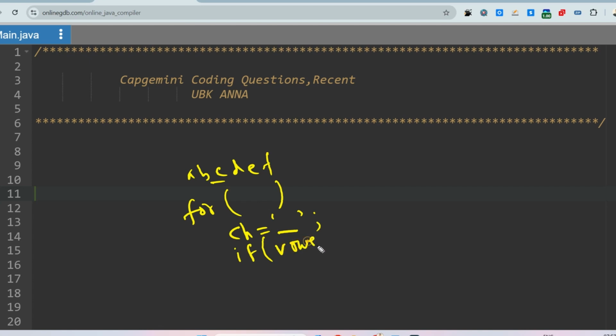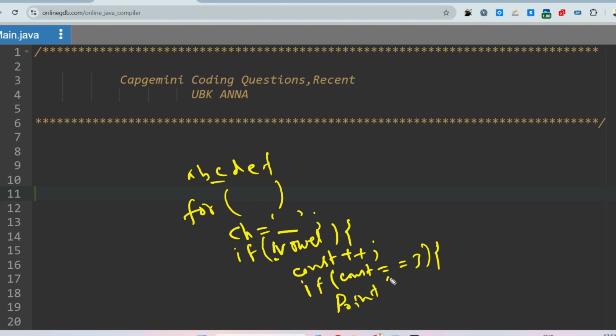If it is not a vowel, then just increase the consonant count plus plus. And check if the consonant count is equal to 3. If it is equal to 3, then print the character.